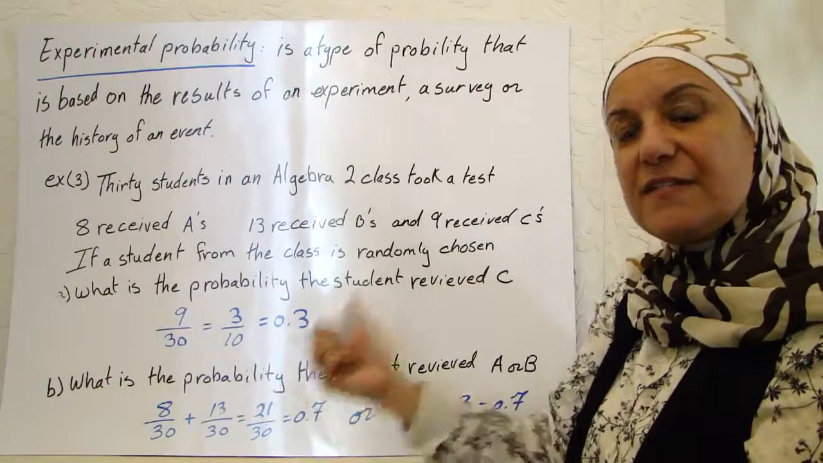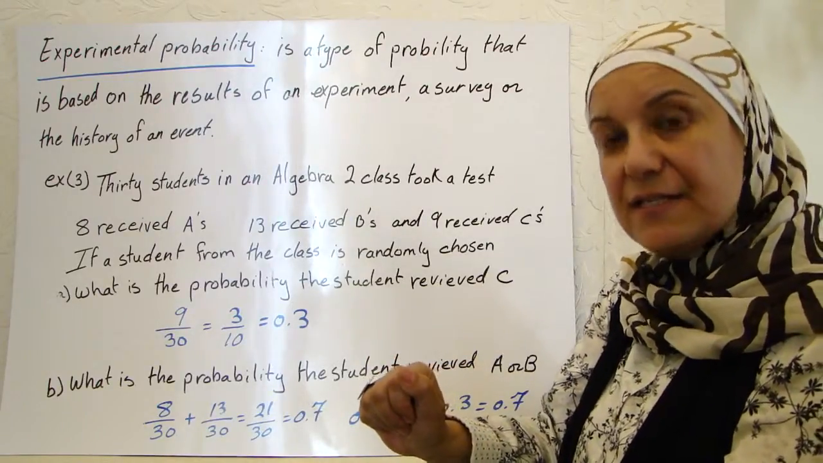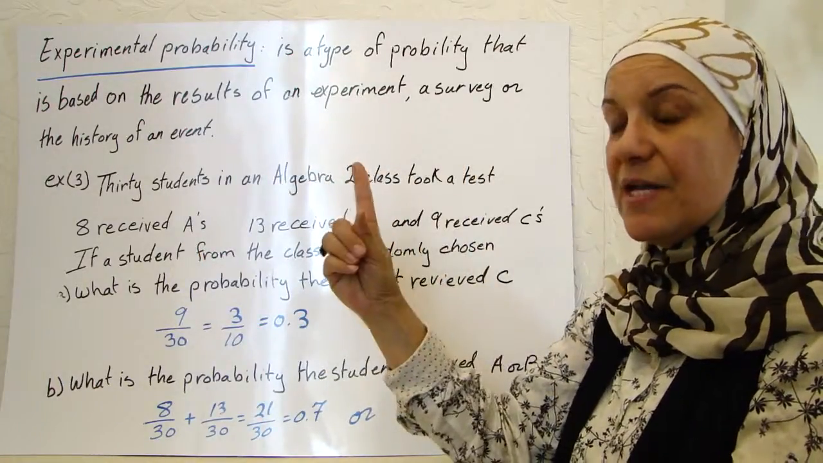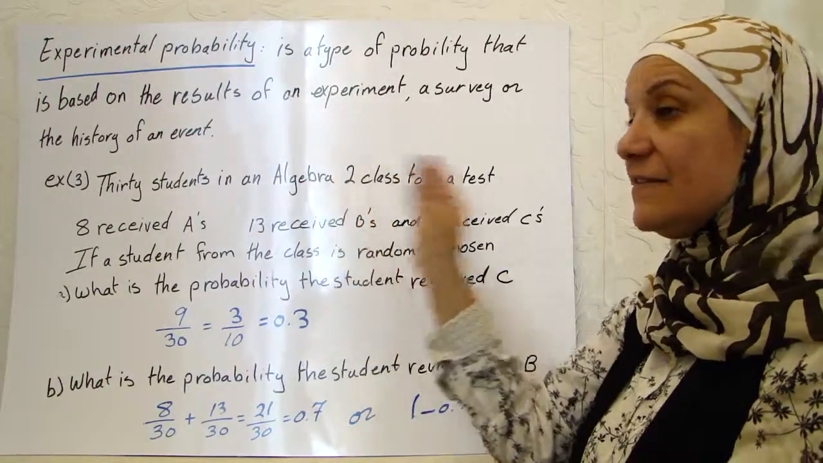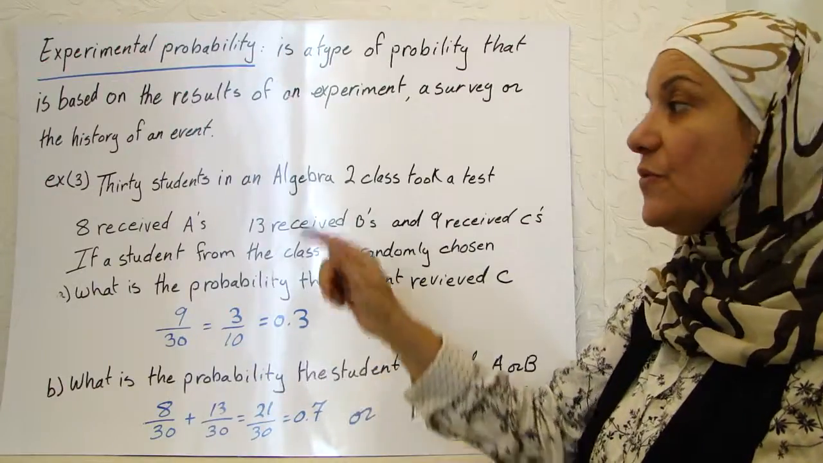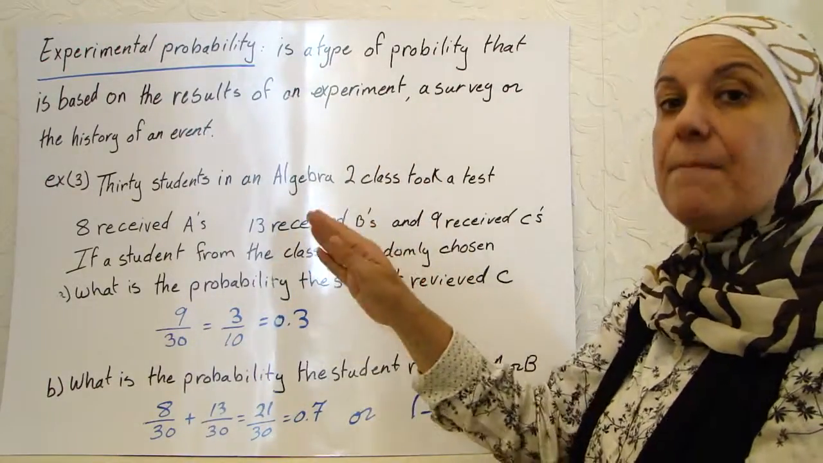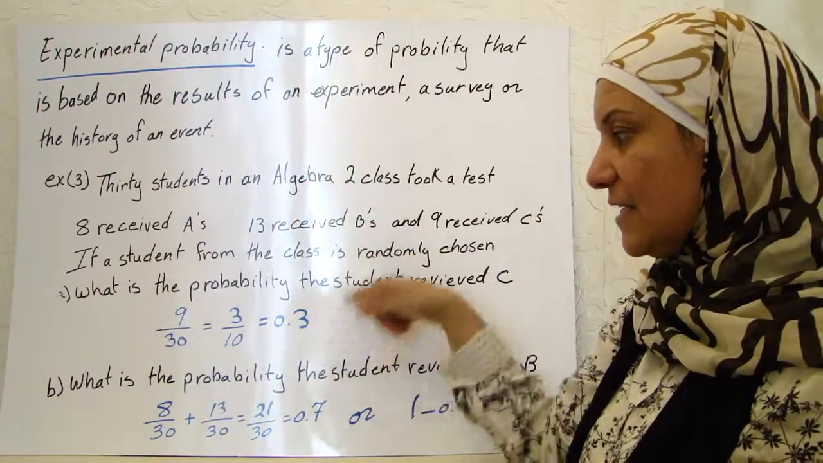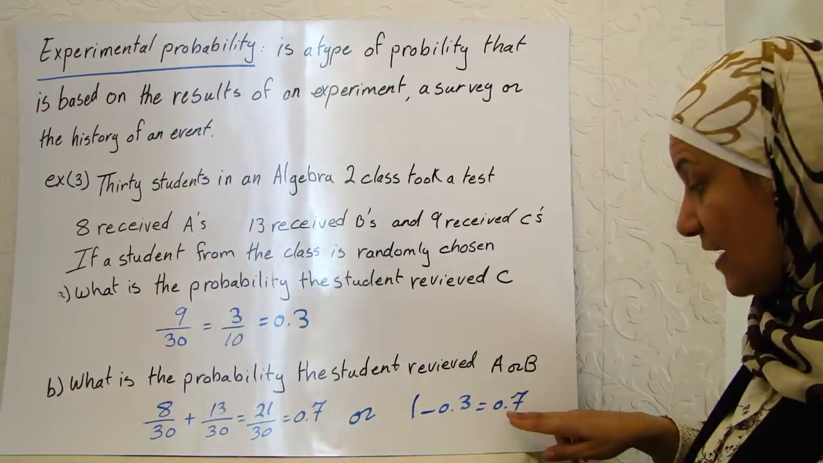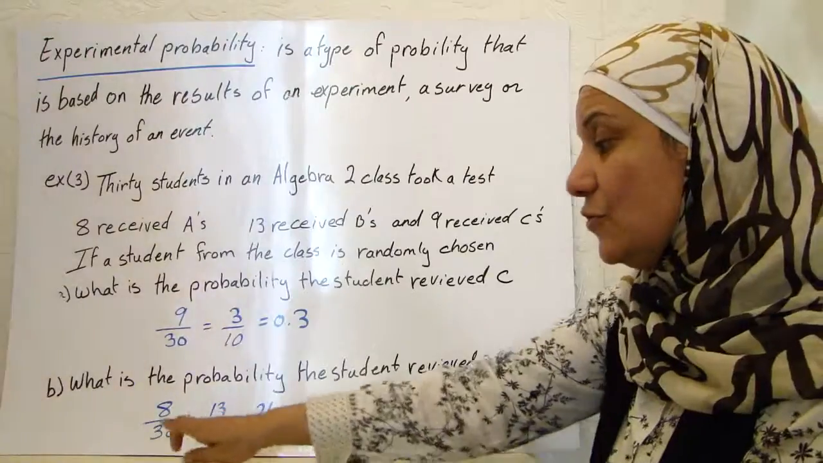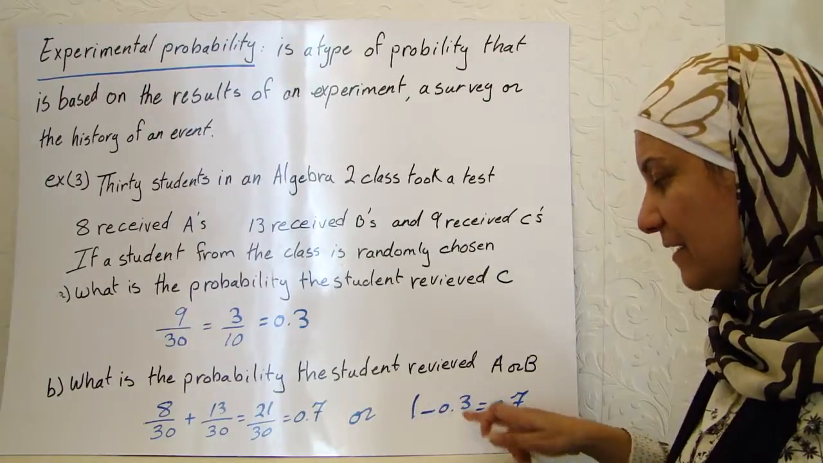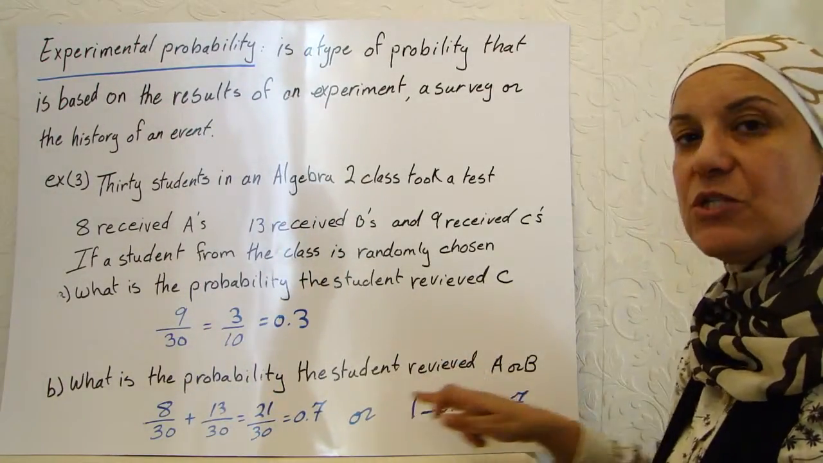Is there another way of having this same answer for A or B? Yes, there is. Now, the total number of the class is 30, which is the whole probability, which is 1. I only want to take out those who got C, because the A and the B are acceptable, because I want A or B. So what am I going to do? I'm going to say, okay, the whole probability is 1 minus the probability of those who got the C, which is 1 minus 0.3, and I get 0.7. So either you get it this way, by adding the two probabilities for the A and the B, or by subtracting the C from the total probability of the whole class.